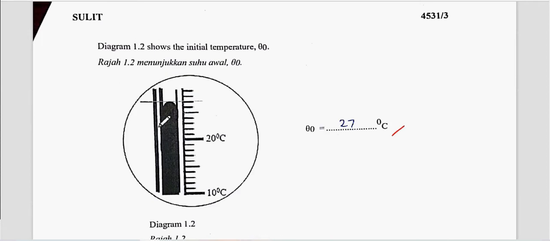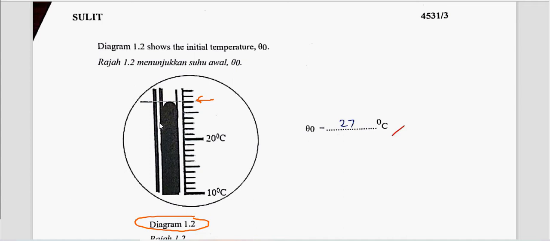Diagram 1.2 shows the initial temperature. Here they already placed a blank for you to fill in. Look at the diagram and use a ruler to draw a line to make sure your reading has no parallax error. My student here already drew a line. The line here is not given in the question, so he drew it himself. This will be the reading.